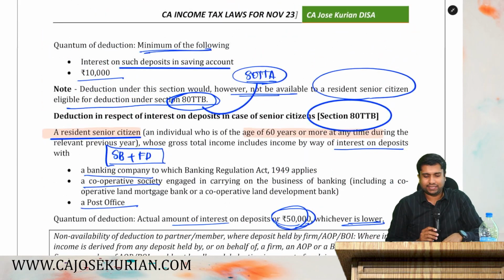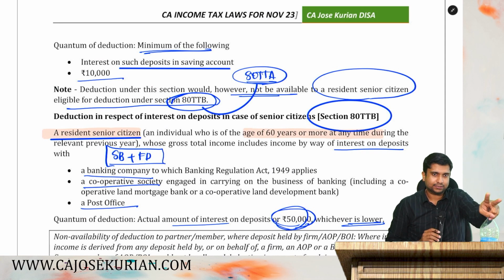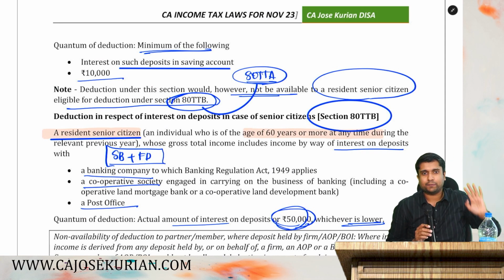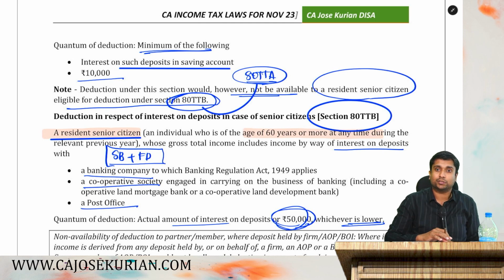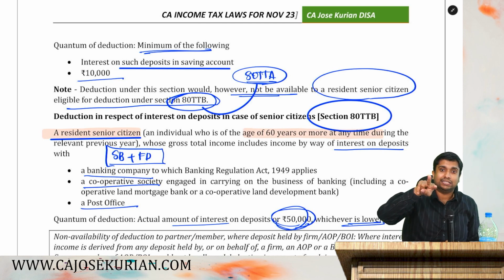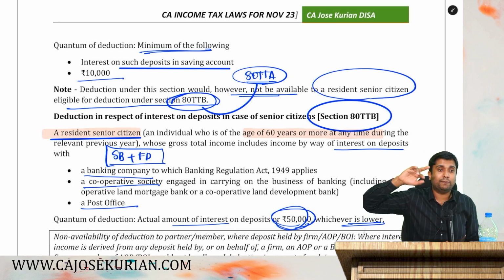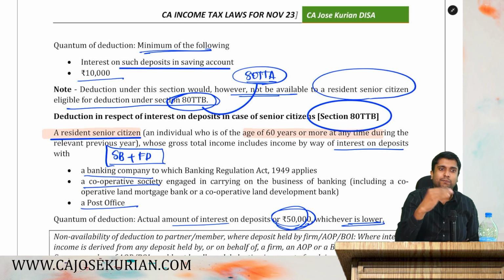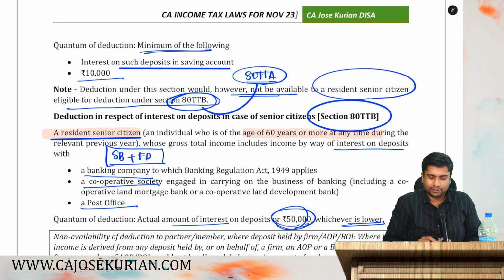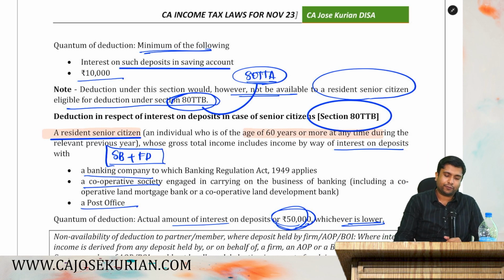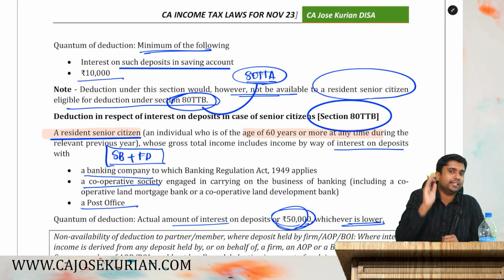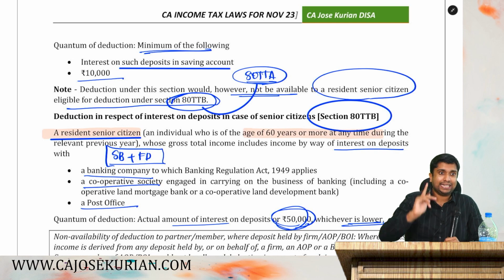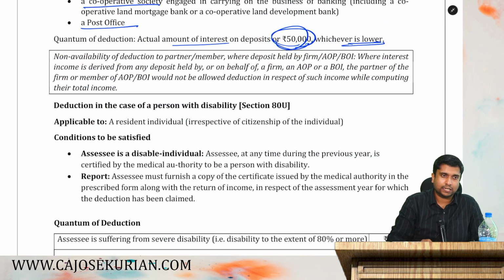For TTB, they say resident plus senior citizen, having FD or savings bank interest or recurring deposit interest, whatever deposit it is. We have three kinds of deposit: FD, RD, SB. RD means recurring deposit, FD means fixed deposit, and SB means savings bank. Then you will get a deduction and the maximum is 50,000. You claim TTB, forget about TTA. If you are eligible for TTB, don't even think about TTA. I hope this much is clear.